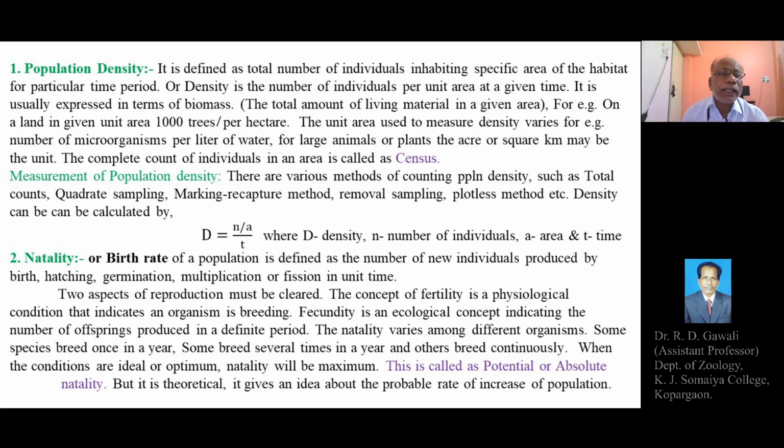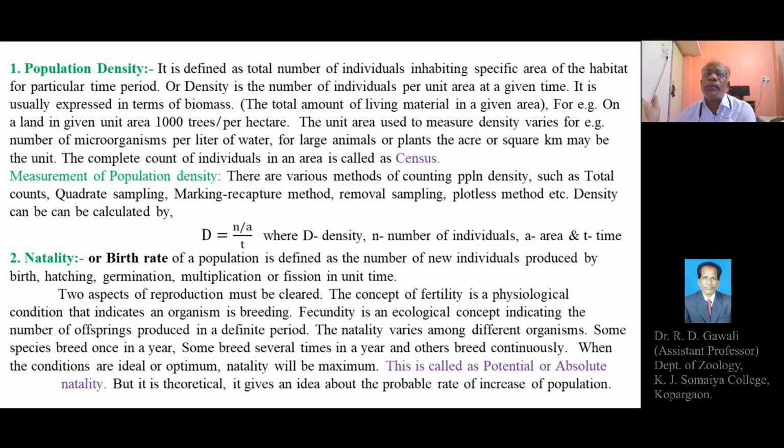So new individuals can be produced by various methods of reproduction, that is birth, in case of viviparous animals, wherever there is sexual reproduction and the mother gives birth to her young ones or babies. Hatching, in case of oviparous animals, where the new individuals are produced from the fertilized eggs, as in birds.